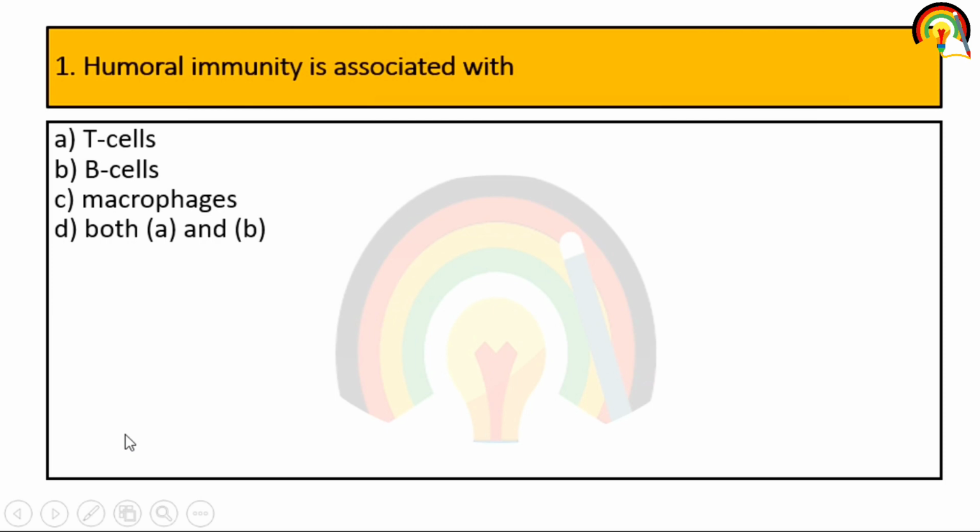So the very first question is, humoral immunity is associated with. Generally, we discuss two kinds of immunity. One is humoral immunity. Another one is cell-mediated immunity.